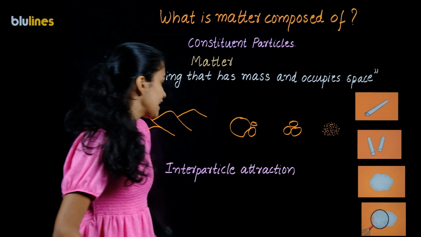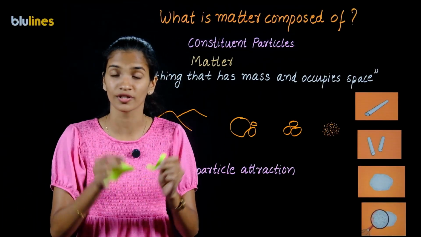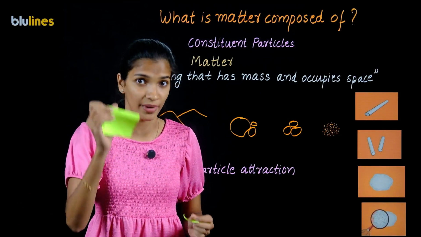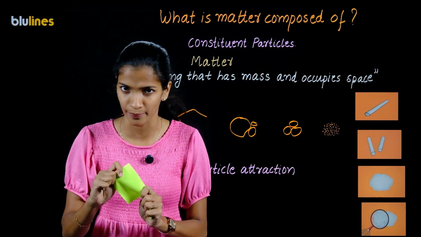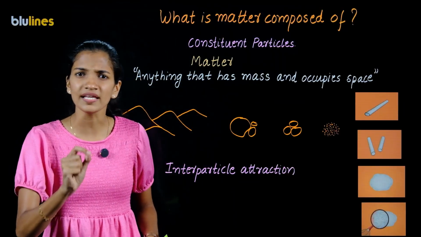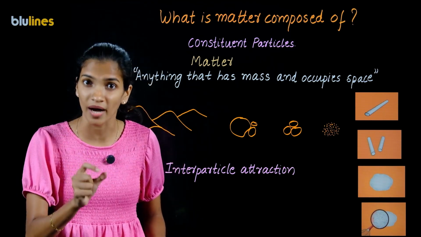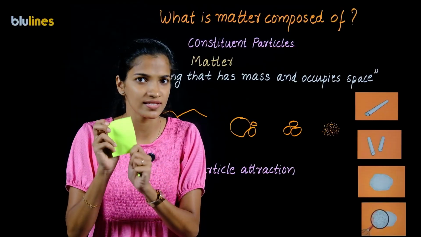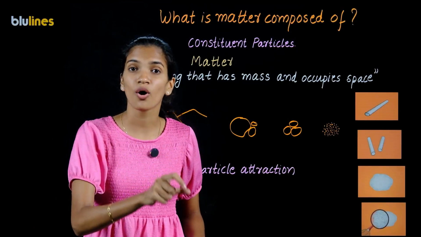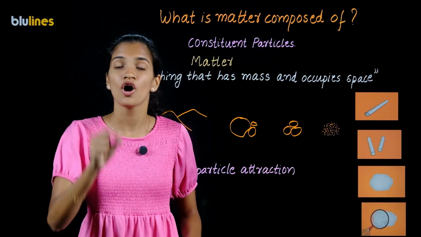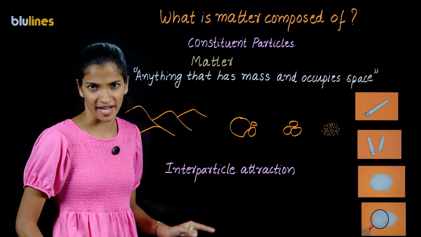Now, here I told you the powdered pieces or the powdered particles of this paper combine together to give me this sheet of paper. That means there is something that holds these minute particles or the constituent particles together to give us this sheet of paper, and that force of attraction that holds the constituent particles of a matter together is known as interparticle attraction.